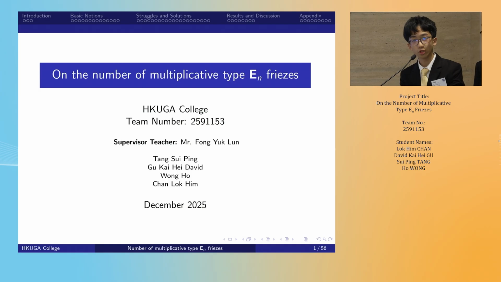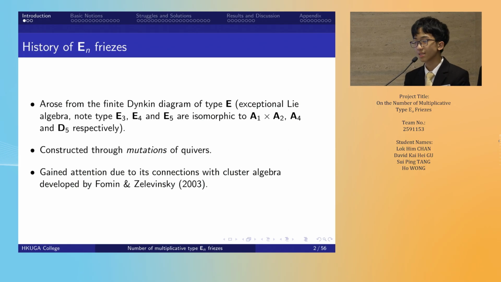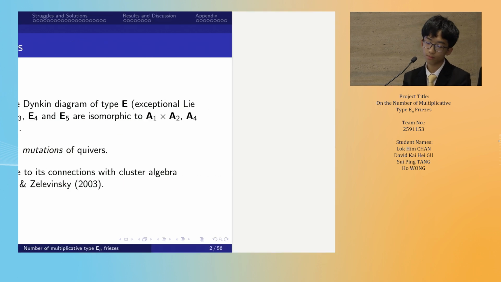Good afternoon, honorable judges. We are a team from HKUGA College, and today we would like to present our paper on the enumeration of multiplicative type E friezes. These type E friezes arise from finite Dynkin diagrams of type E, which are associated with cluster algebras. However, our focus is on the elementary combinatorial analysis, which we will cover later.